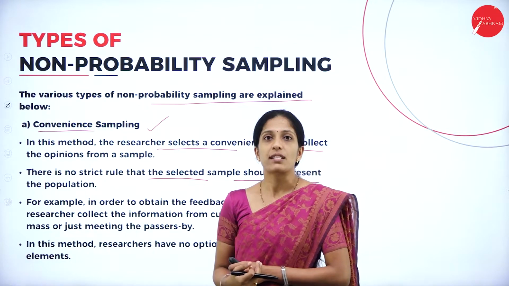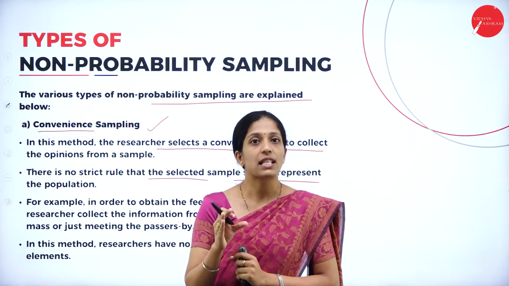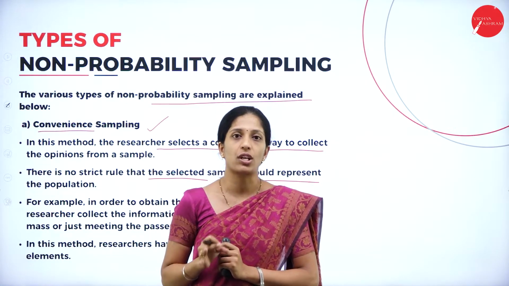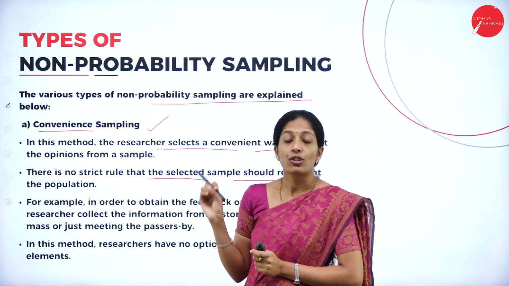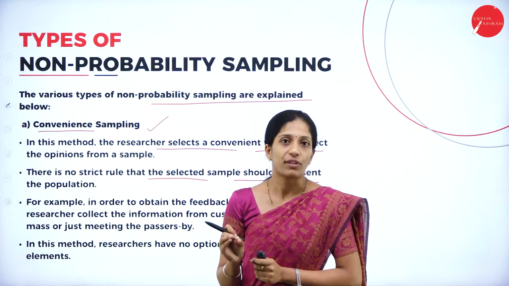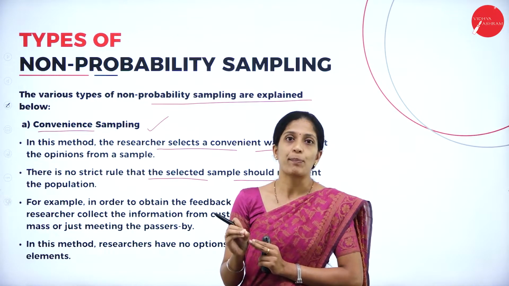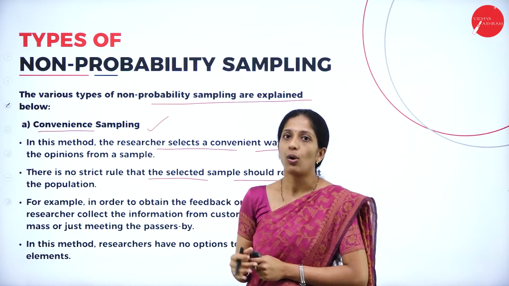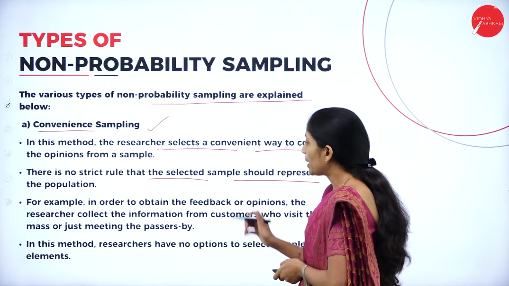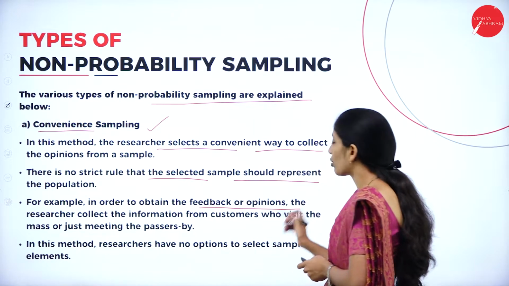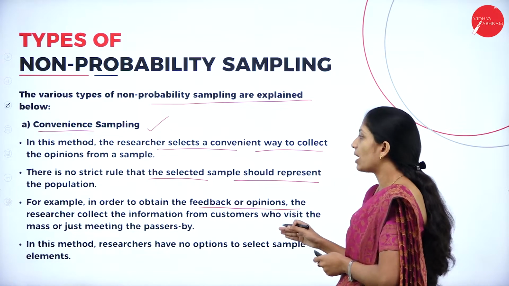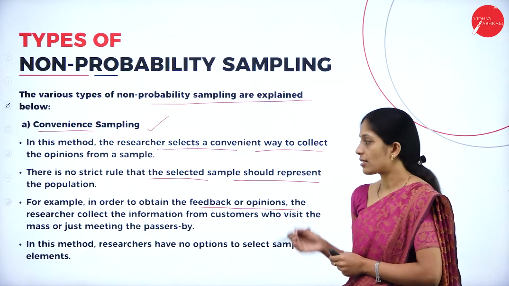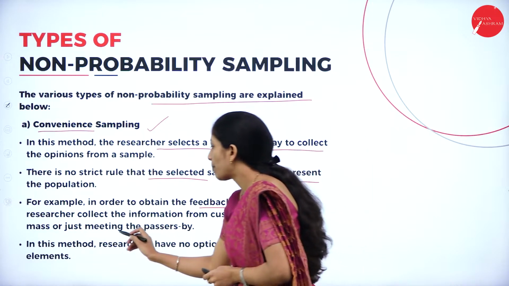There is no strict rule that the selected sample should represent the population. Like in probability sampling, each and every sample is meant to represent the population, but there is no such rule in non-probability sampling. Here each and every unit of the population or each sample will not represent the whole population. For example, in order to obtain feedback or opinion, the researcher can collect the information from customers who visit in mass or just meet passersby.